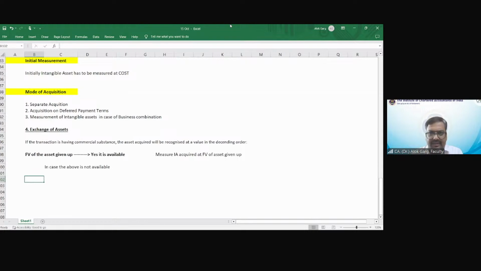I hope my Excel file is visible to all of you, right? Check whether it is available. For example, yes, it is available. Measure the intangible asset acquired at the fair value of the asset acquired.